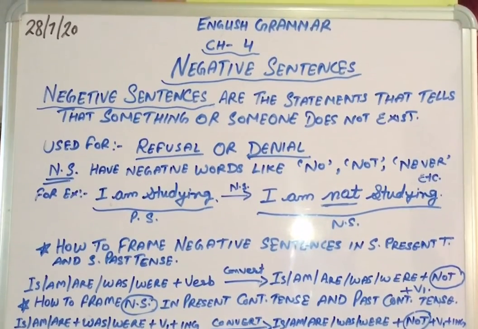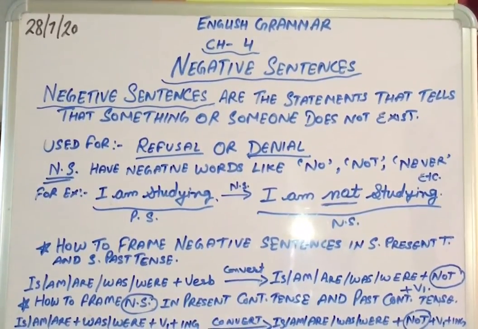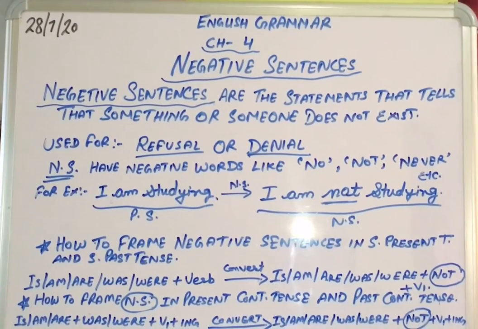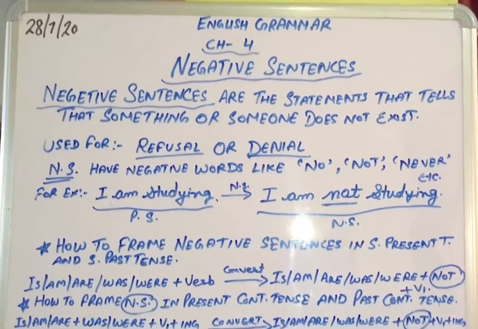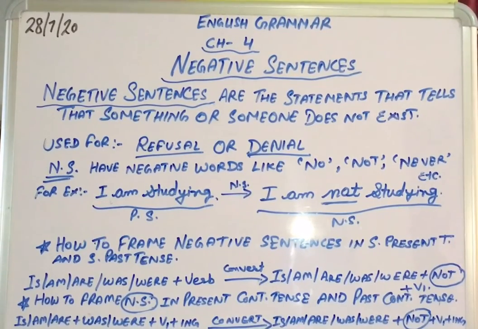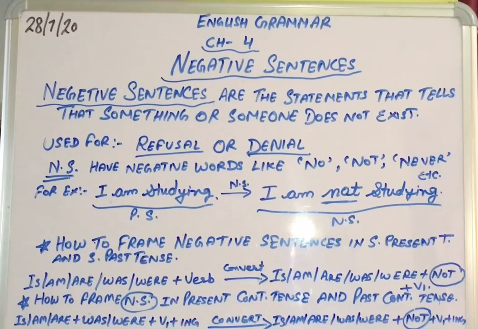For example, let me take an example of present continuous tense. Sita is dancing. This is a sentence in present continuous tense. If we have to change it into a negative statement, the sentence would be Sita is not dancing. The word not will come after the helping verb, that is, is.